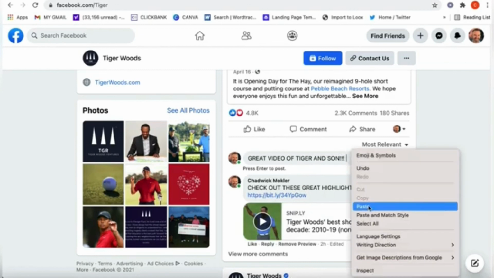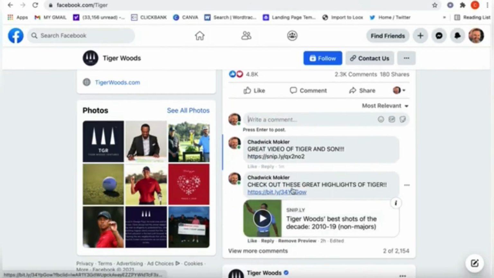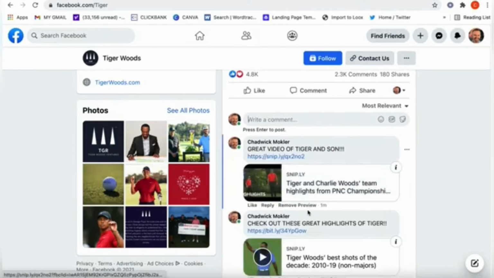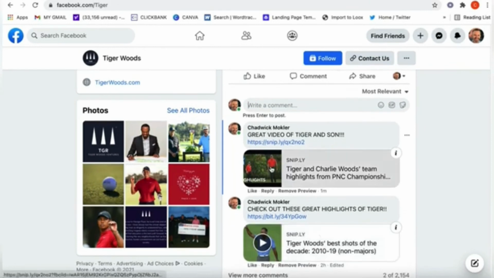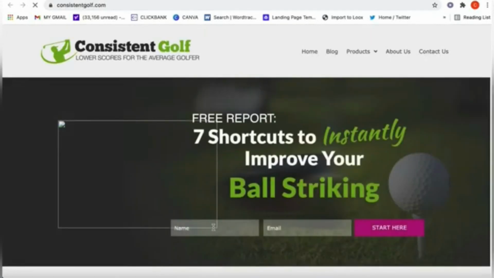Watch me. Paste. And then return. Now watch. It's going to populate here in just a minute. This whole thing. Look at that. Yes, there it is. So let's see what happens if we click on that. It takes us right to the video. Look at this. Here's our pop-up. Let's see what happens if we click here. It should take us right to our affiliate page. And it does. Yes, yes.